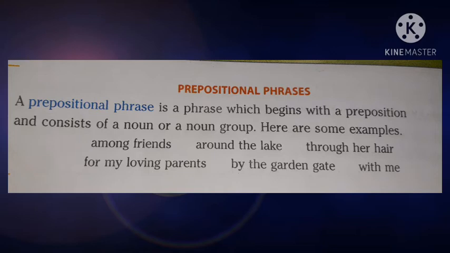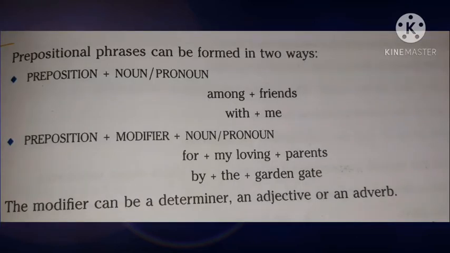Let's take some examples for prepositional phrases. Among friends, around the lake, through her hair, for my loving parents, by the garden gate, with me. All these prepositional phrases started with the prepositions. Prepositional phrases can be formed in two ways. Preposition plus noun or pronoun. For example, among friends. So first word is the preposition and the second word is a noun. Next one, with me. First word is a preposition, second word is a pronoun.